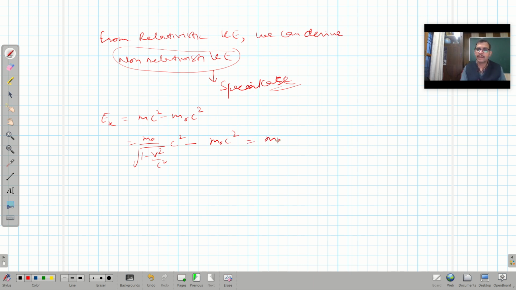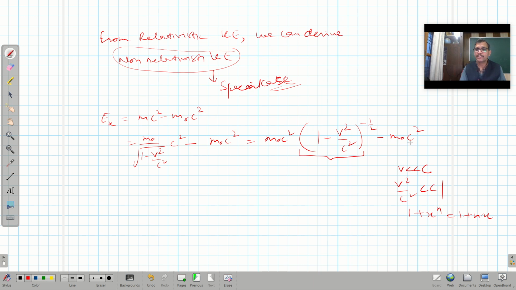So it is m naught c square times 1 minus v square over c square raised to power minus 1 by 2, minus m naught c square. As we know that v is very much less than c, so v square over c square is again very much less than 1. That means we can apply here the binomial approximation, that is 1 plus x raised to power n is equal to 1 plus nx.